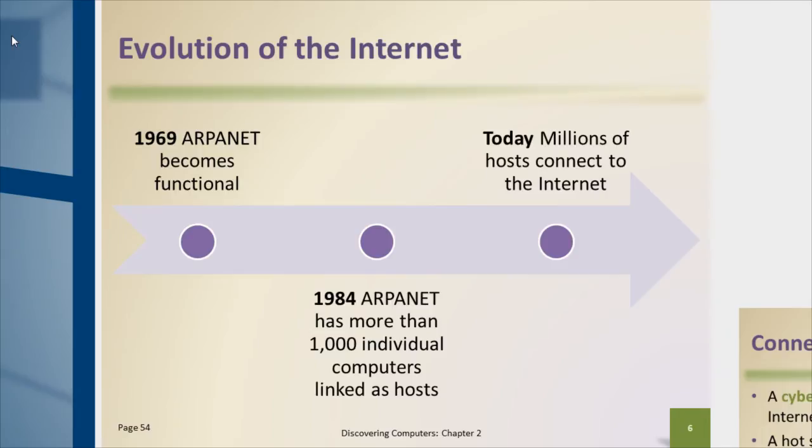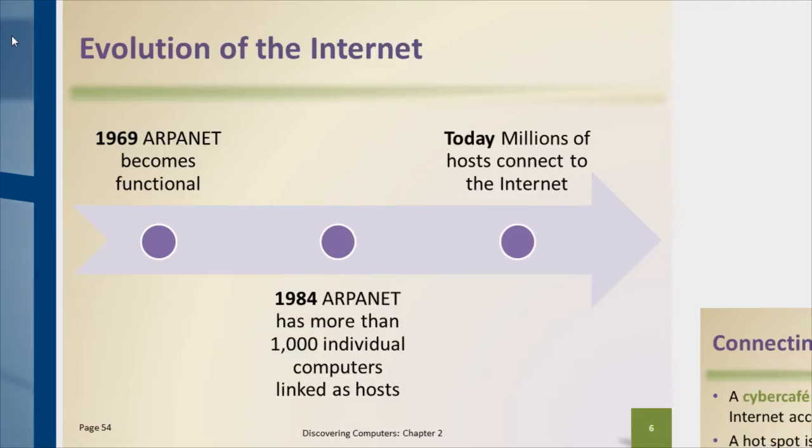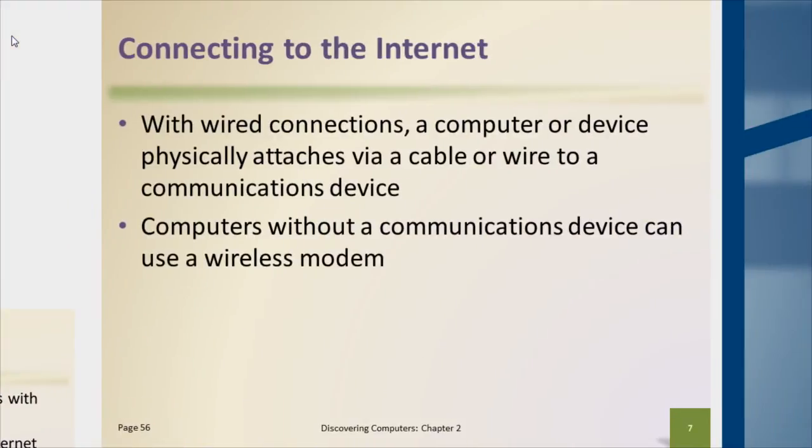Today there's millions, at least according to the text there's millions. I suspect that number is quite a bit larger. At least tens of millions, if not hundreds of millions or more hosts connected to the internet. When you start to think about the fact that we connect everything to the internet, our laptops and our desktops, our phones, our coffee pots, our cars, our vacuum cleaners, everything gets connected to the internet, it seems like anymore. And those are all unique hosts requiring unique IP addresses. So I suspect that number is quite a bit larger than it discusses in the text.